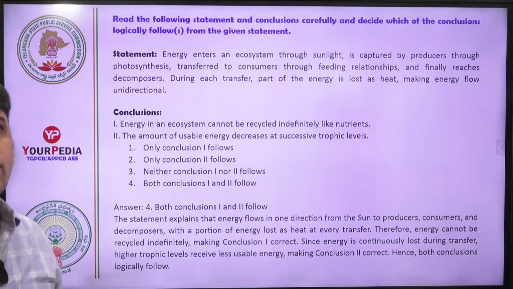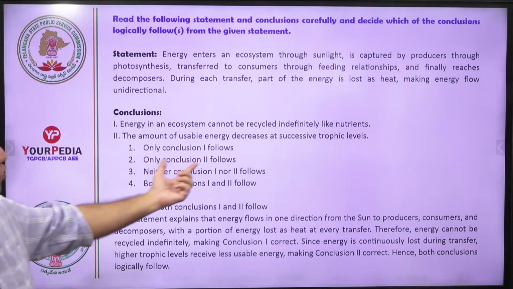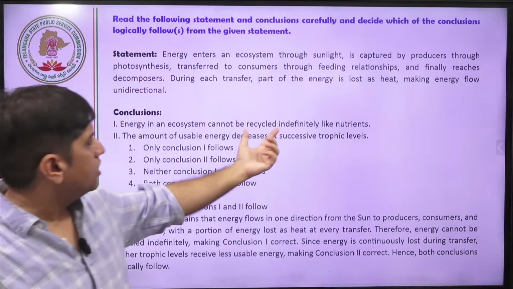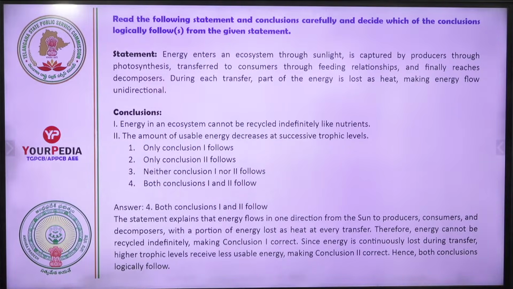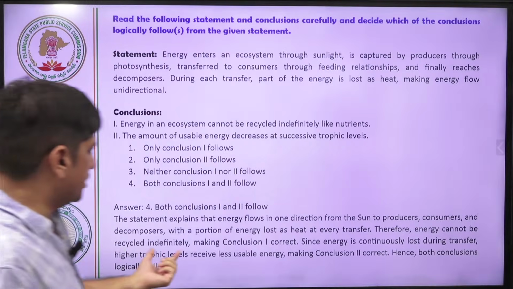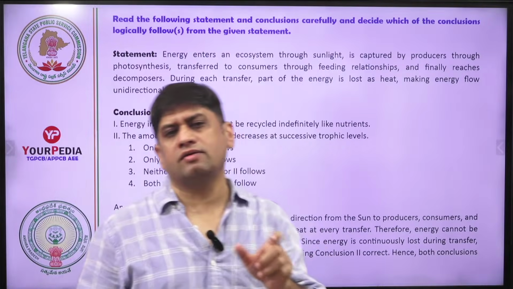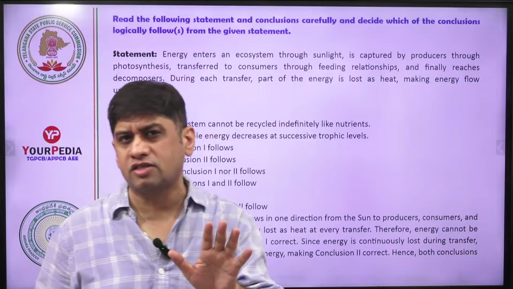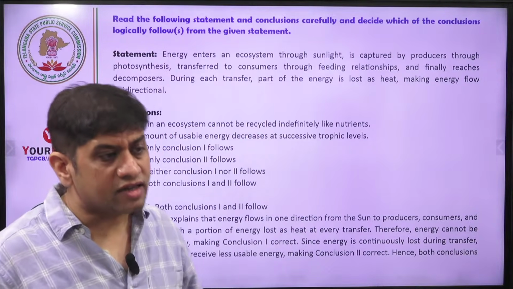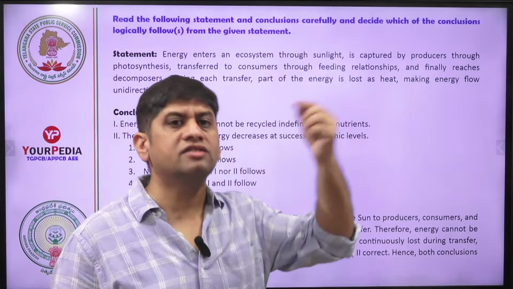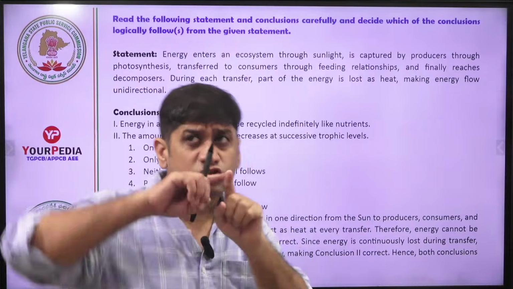Why 2? So Abdul, why 2? 2 means only conclusion 2 follows. No, conclusion 1 recycled indefinitely. No, understand the meaning of that. Energy flows in one direction from sun to producer to consumer to decomposer, and some part of energy gets lost. Energy cannot be recycled indefinitely. So I told you, whenever you get extreme word somewhere, that statement may be wrong also. So energy will be recycled if energy is conserved, but energy is not conserved, it is unidirectional.